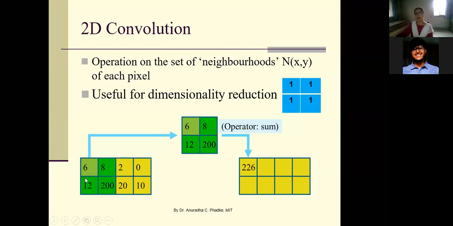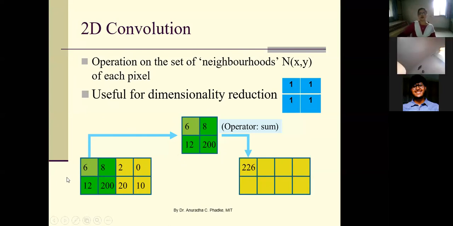Okay, so as shown here, say you have this particular image, which is of size 2 rows and 4 columns, and say you have a mask or filter shown in blue color here, and all the filter coefficients have value 1 1 1 1. Now what is the meaning of convolving this filter with a local neighborhood of the same size in the image?